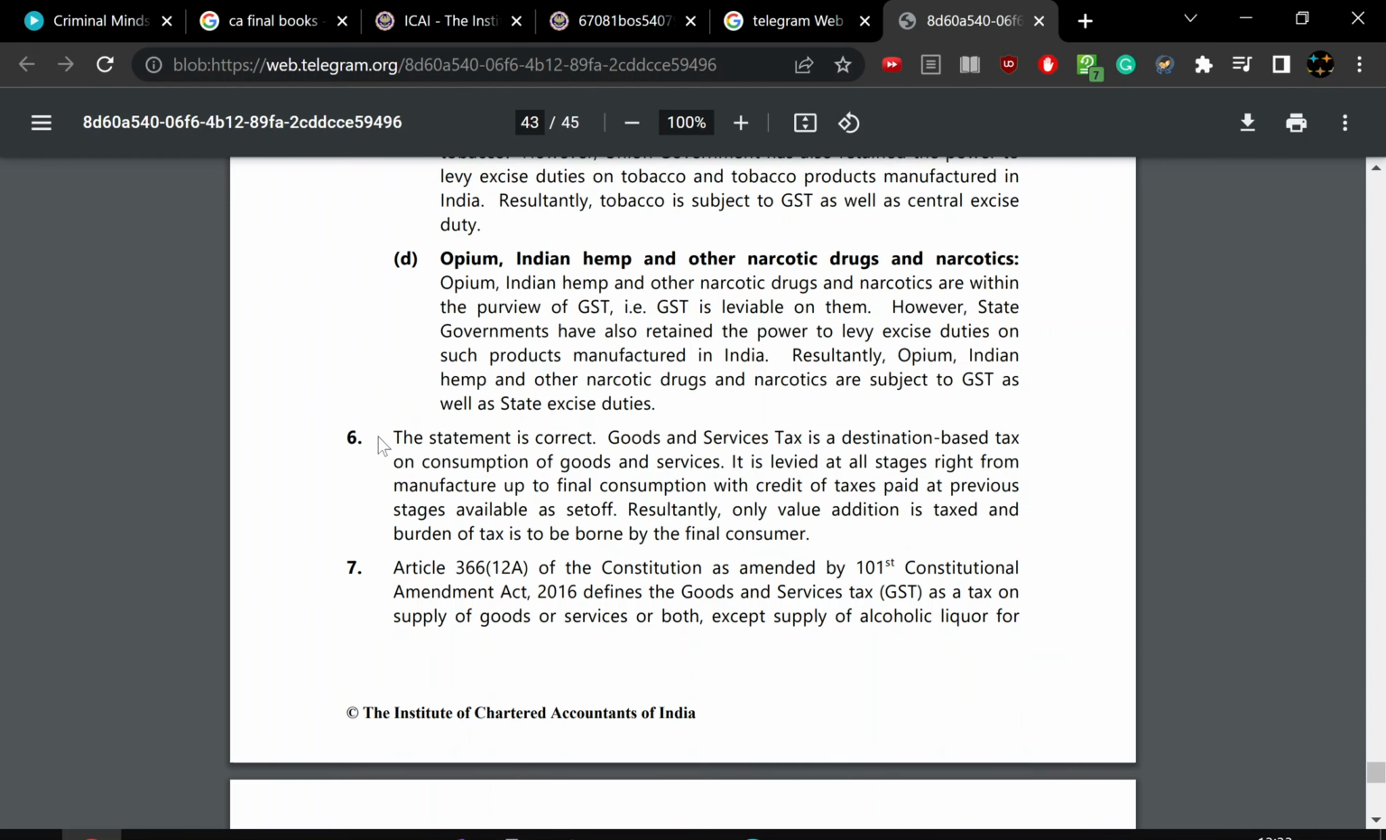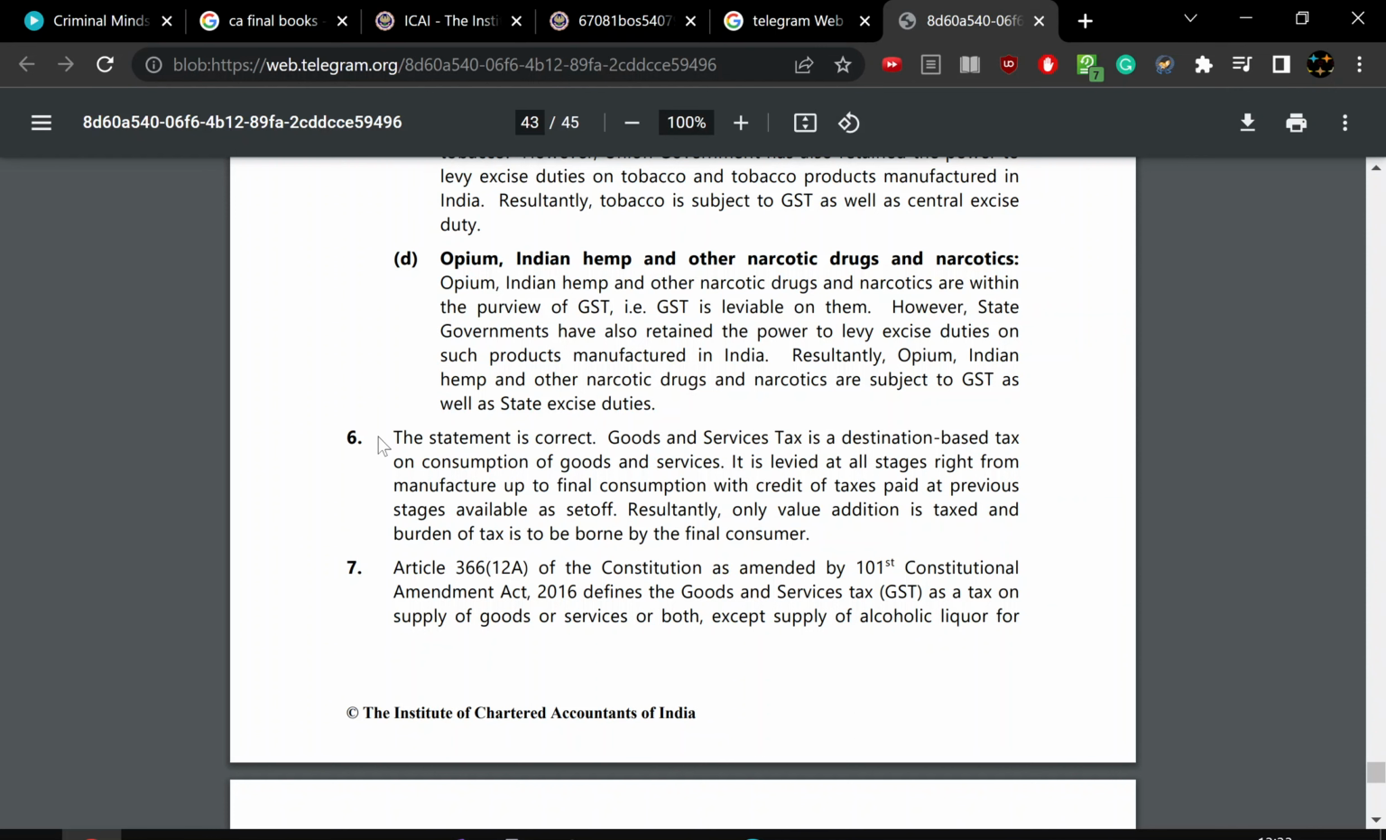And what about opium, Indian hemp, and other narcotic drugs? Opium, Indian hemp and other narcotic drugs are within the purview of GST, and GST is levied on them. However, the Union government has retained the power to levy excise duty on the same products manufactured in India. Recently, opium, Indian hemp and other narcotic drugs are subjected to GST as well as the state's excise duty.